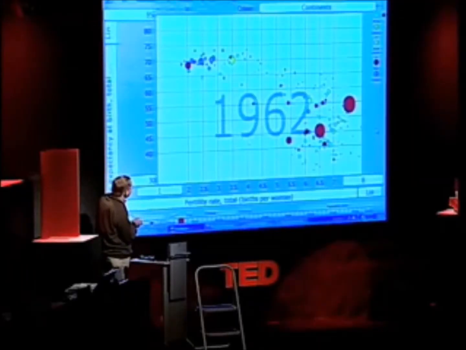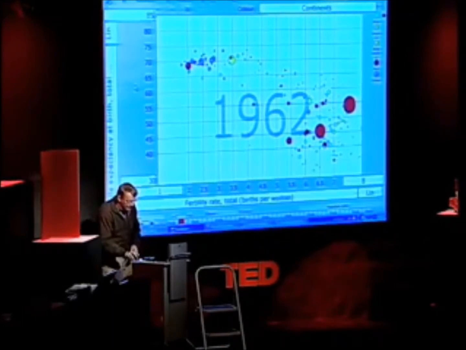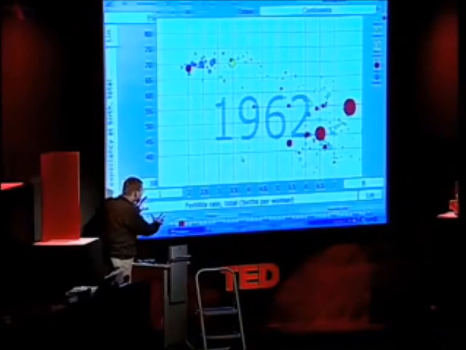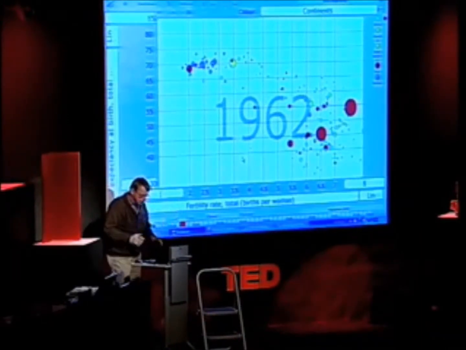So this is where I realized that there was really a need to communicate, because the data of what's happening in the world and the child health of every country is very well known. So we made this software which displays it like this. Every bubble here is a country. This country over here is China. This is India. The size of the bubble is the population. And on this axis here, I put fertility rate. Because my students, what they said when they looked upon the world, and I asked them, what do you really think about the world?